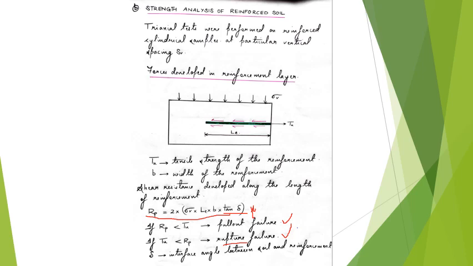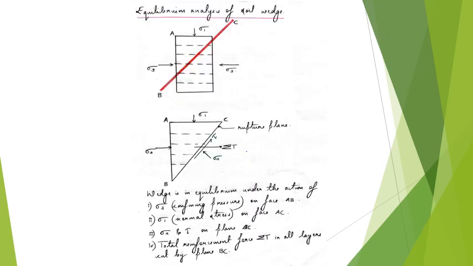So the reinforcement will simply fail by rupture. Okay. So you will have to remember that these are the two ways in which a reinforcement can fail. So the reinforced soil samples are also prepared using dry cohesionless soils such as sands, and here the reinforcements are given in the form of circular discs which are placed at certain intervals along the height of the soil. So those intervals are called the vertical spacing between the reinforcement layers. And that is also an important parameter which decides the strength of reinforced soil.